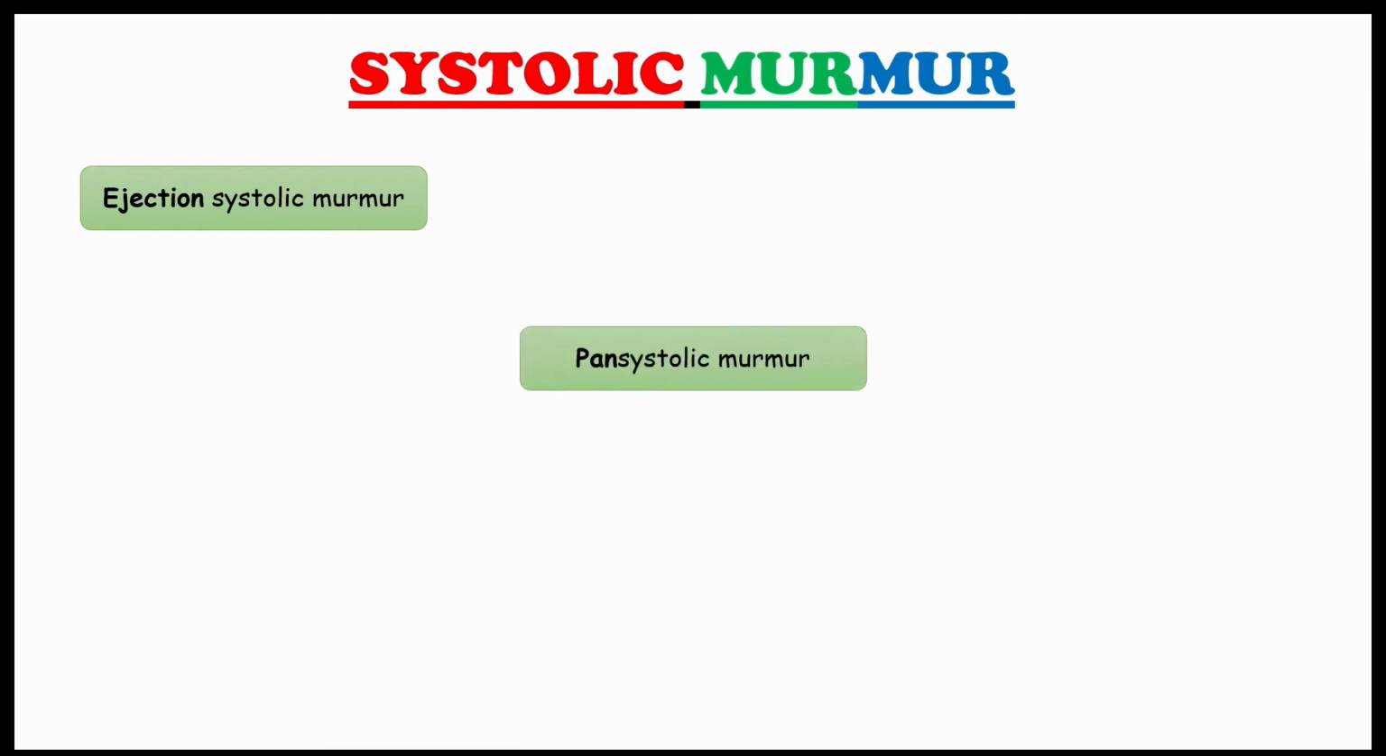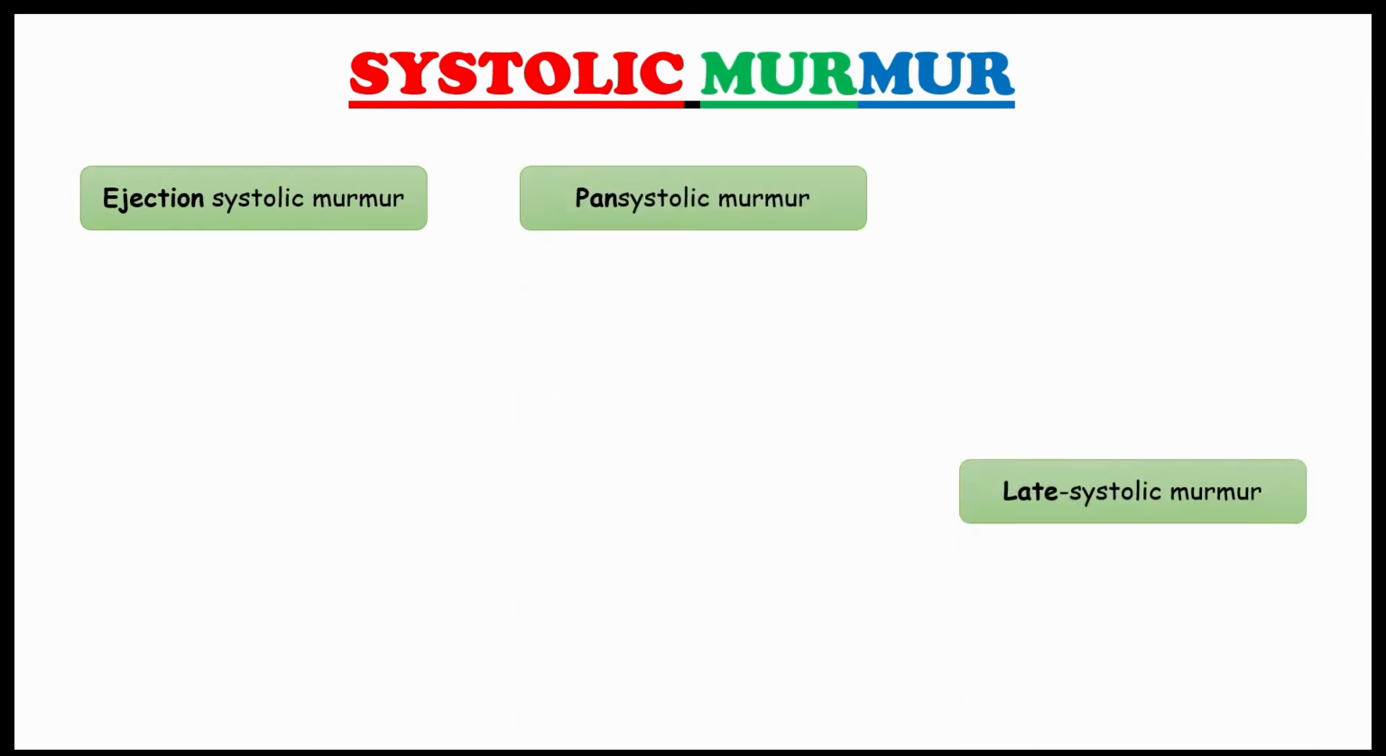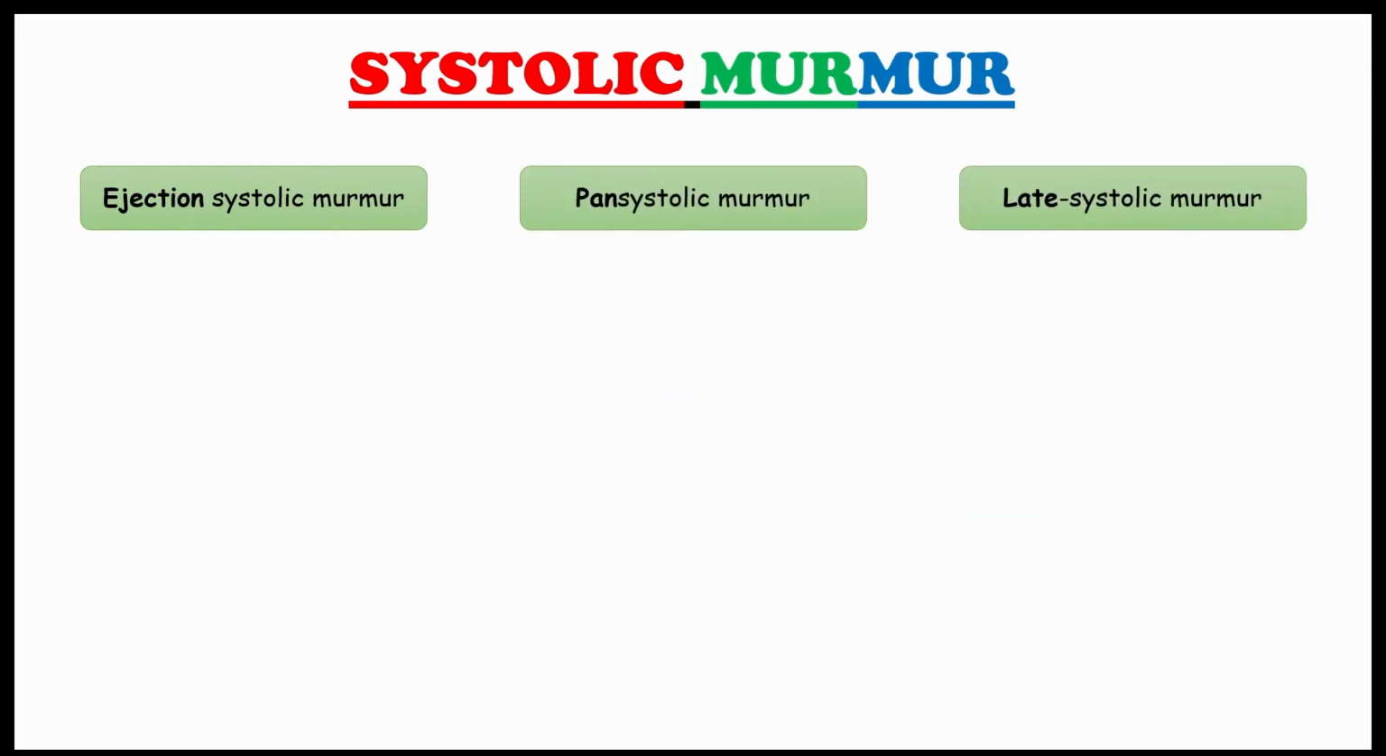In flow murmur, we could see a mid-diastolic murmur. Systolic murmur has three types. Those are ejection systolic murmur, pan-systolic murmur, and late systolic murmur.